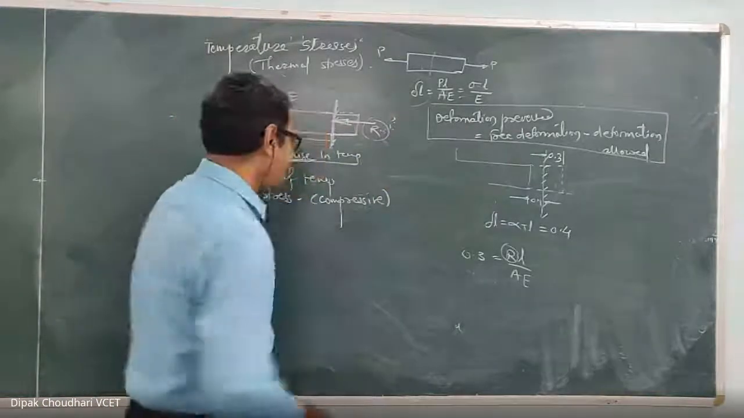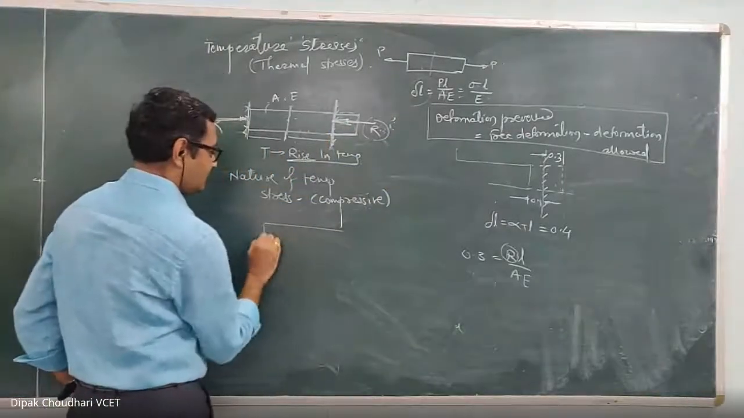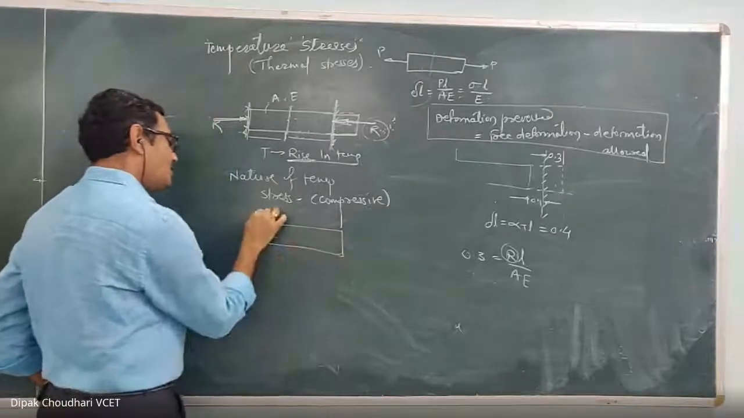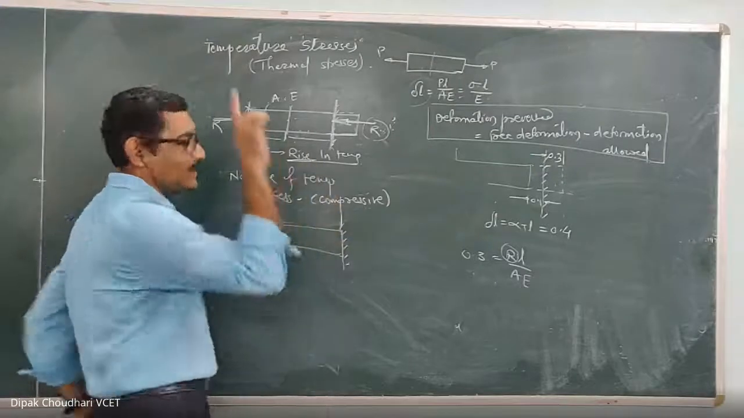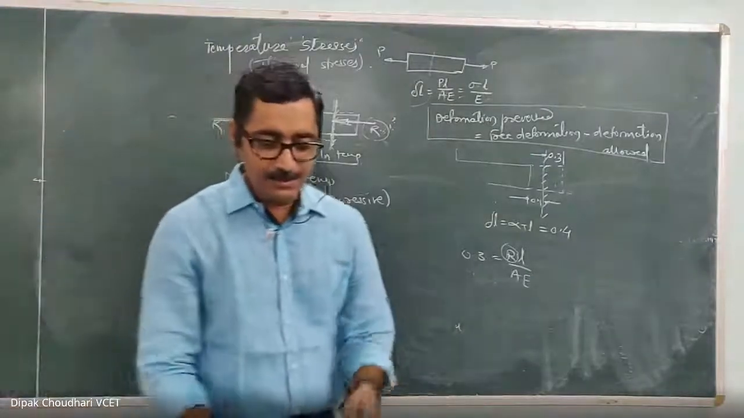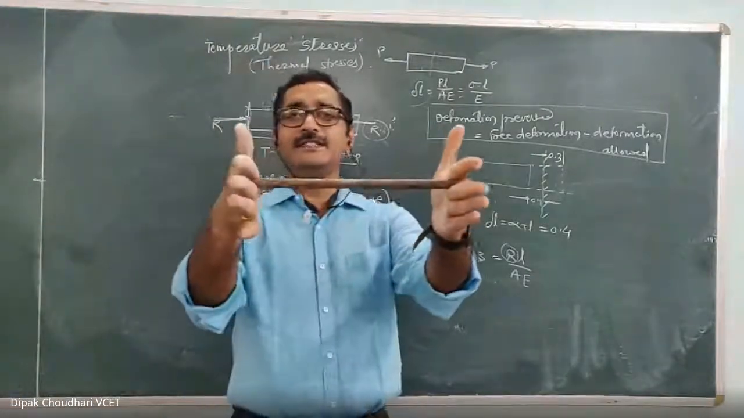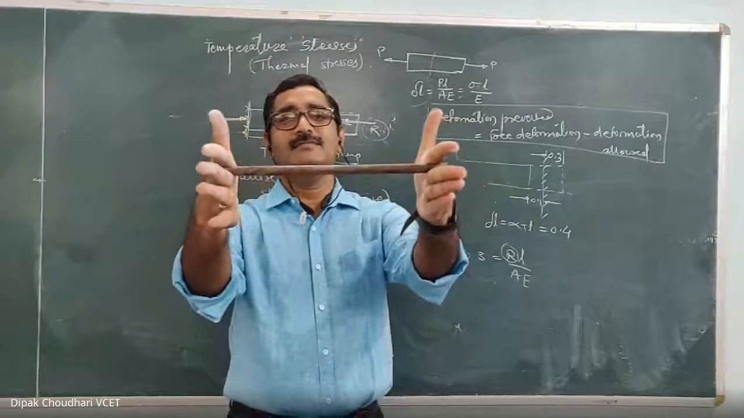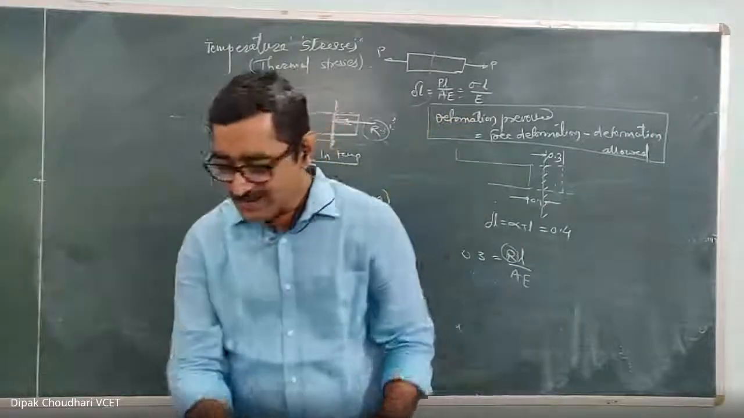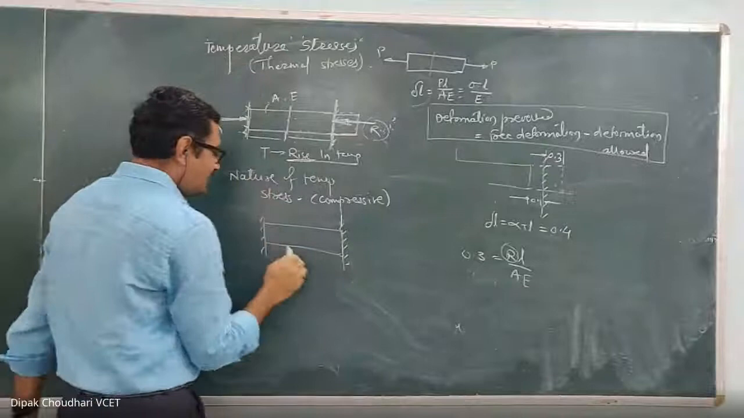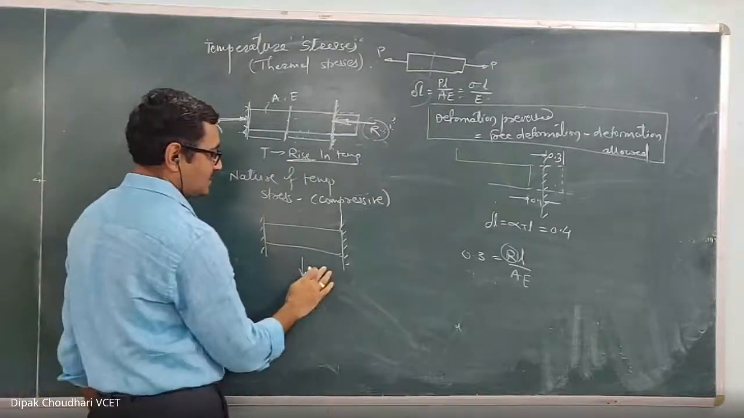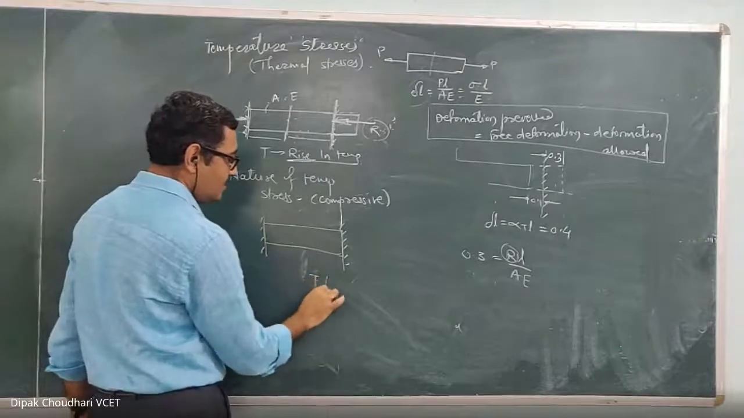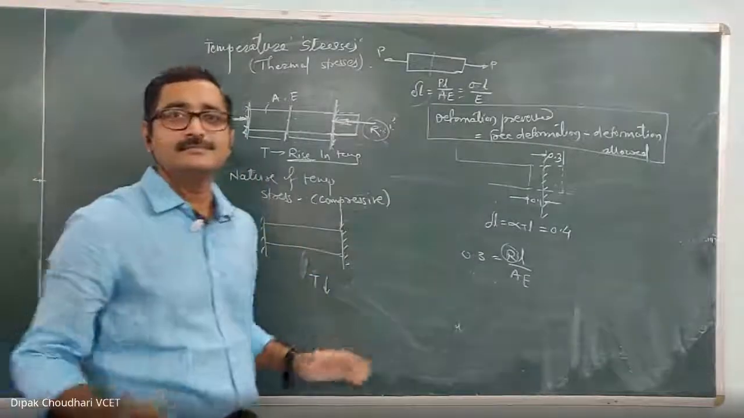On the other hand, suppose this is one rod which is fixed at both the ends, meaning no deformation is allowed. It is fixed at both the ends with the help of some clamping. Now, the temperature of this rod is decreased. There is a fall in temperature.